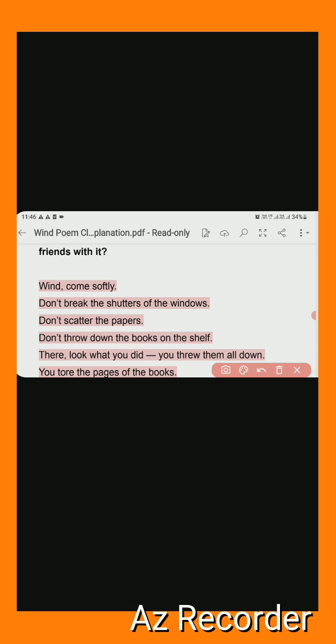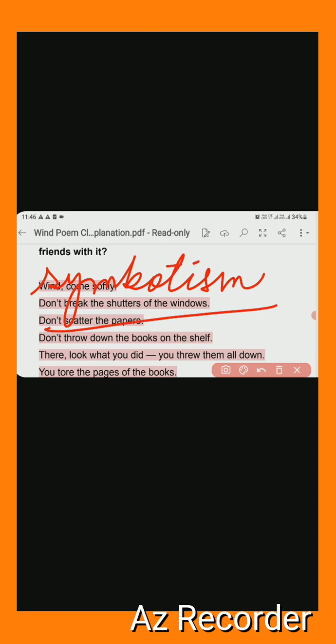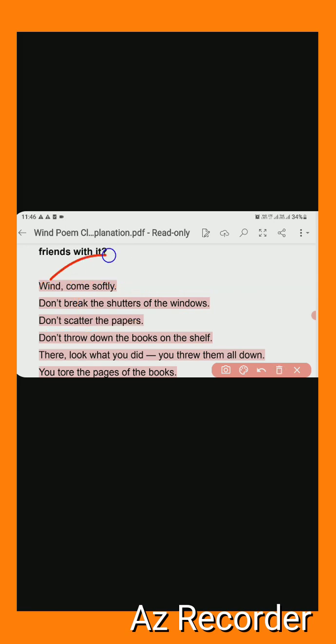So that is called symbolism here. Because here you can find the literal meaning of the wind, but the indirect meaning is symbolizing problems, difficulties, circumstances, the types of things I told.